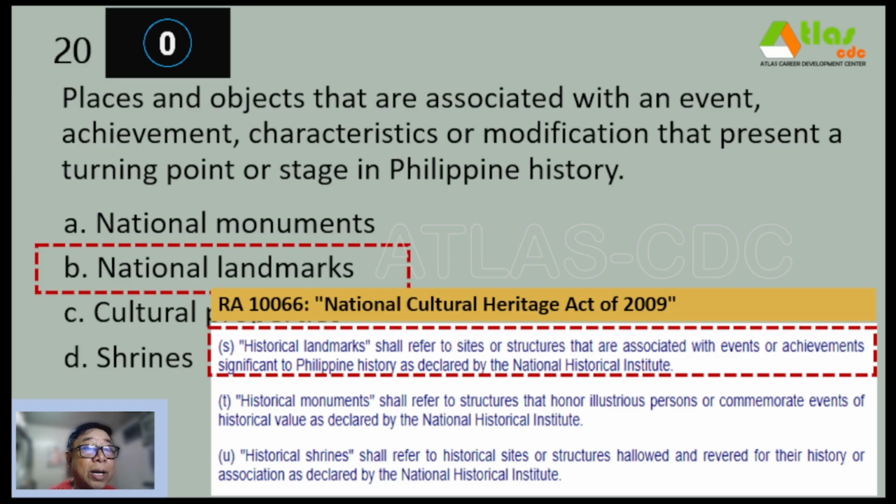On the other hand, when you say historical monuments, these are structures that honor illustrious persons or commemorate events of historical value as declared by the NHI, and historical shrines shall refer to historical sites or structures hallowed and revered for their history or association as declared by the NHI.